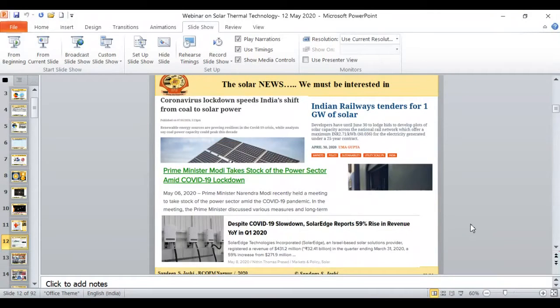Now this is a very interesting part, the solar news we must be interested in. Apart from this corona pandemic, today the solar news which are coming in the EQ magazine and the Economic Times are something like this. I can read one or more: coronavirus lockdowns speed India's shift from coal to solar power. Then our Prime Minister takes stock of the power sector amid COVID-19 lockdown. Despite COVID-19, SolarEdge reports a 59% rise in revenue year over year in the first quarter of 2020. So these are the news we as researchers must be interested in.